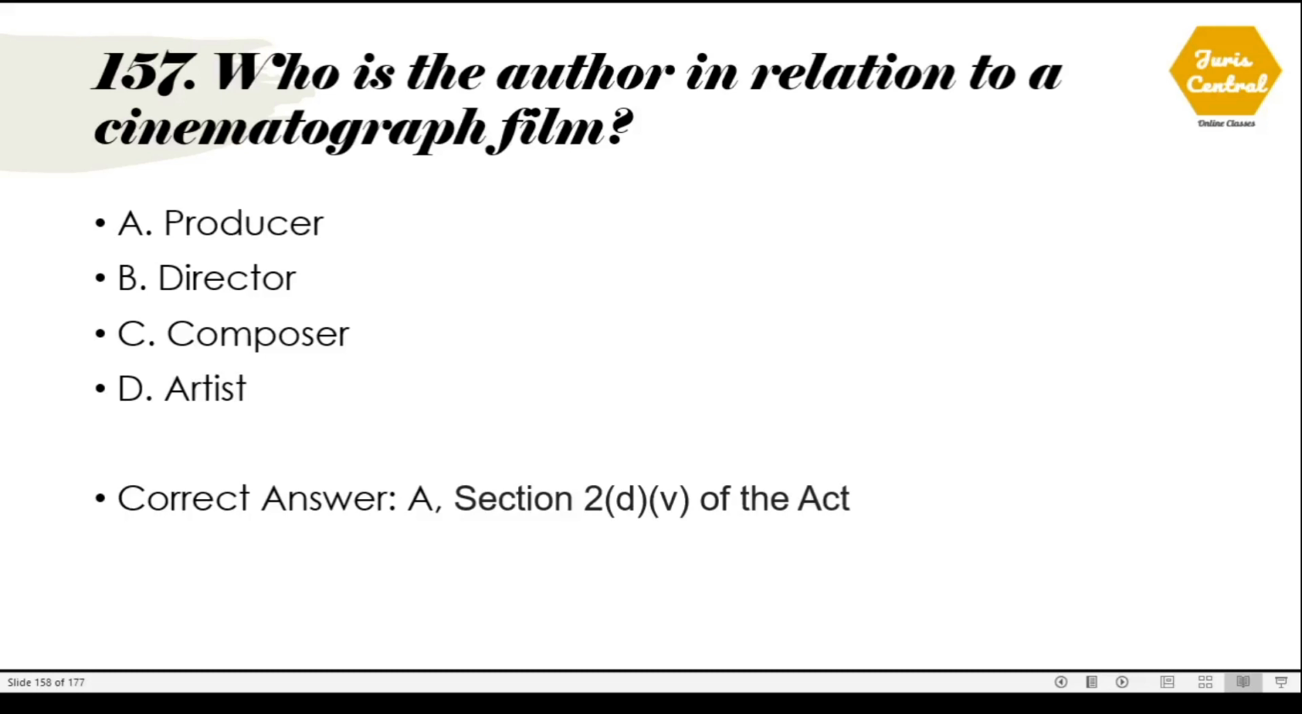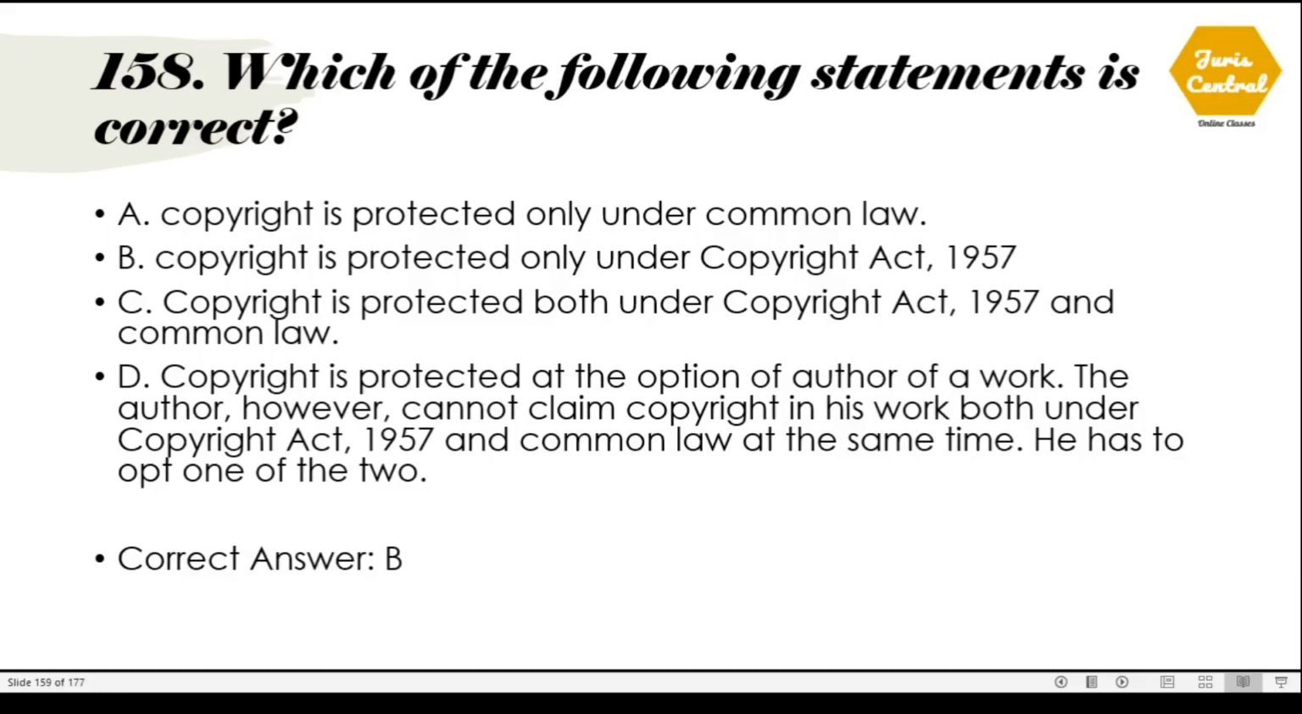157. Who is the author in relation to a cinematograph film? The correct option is option number A, producer. And this is given under section 2, clause d, subclause 5 of the Copyright Act. 158. Which of the following statement is correct? So the correct option is option number B, which says copyright is protected only under Copyright Act 1957.